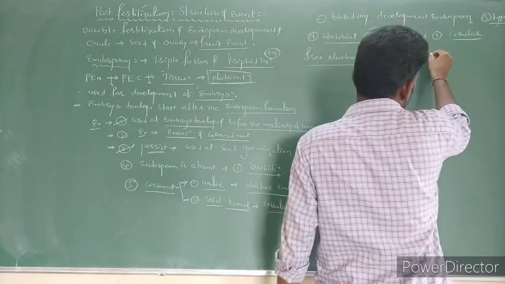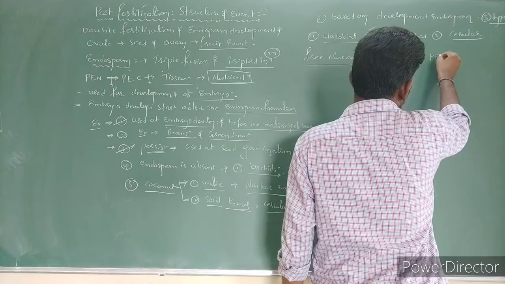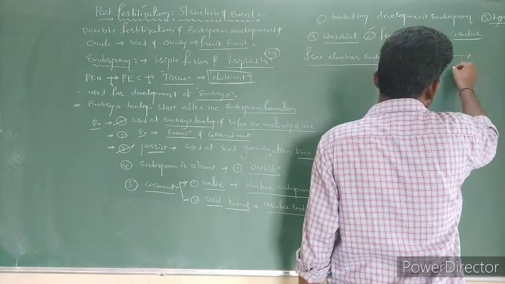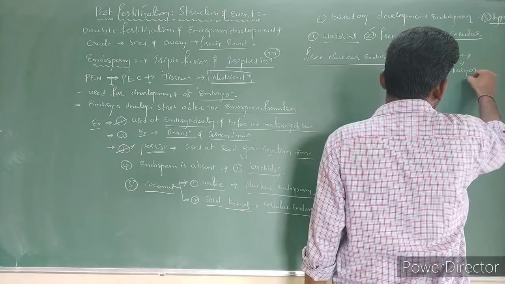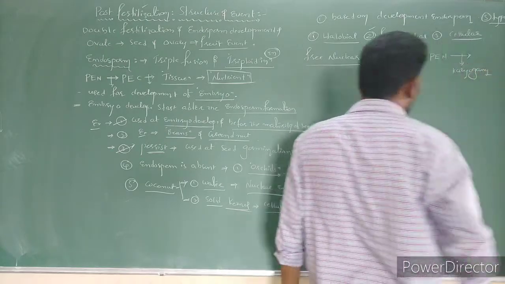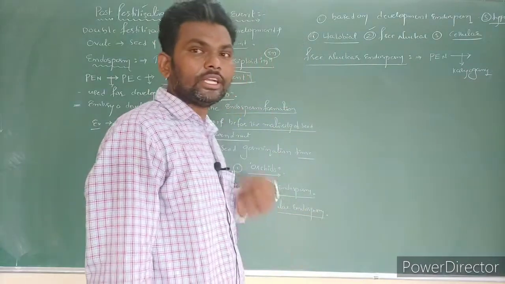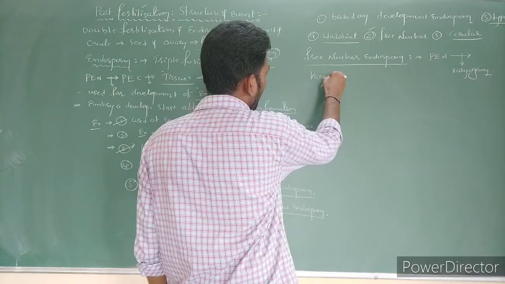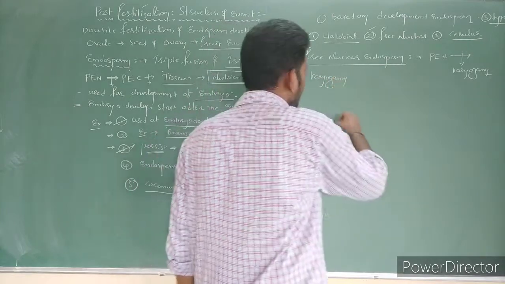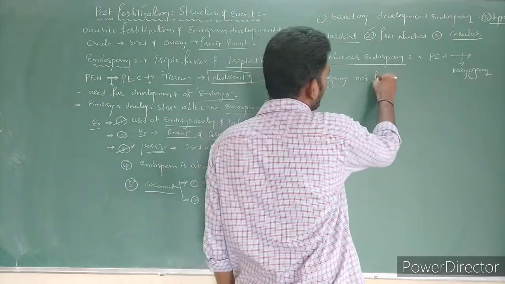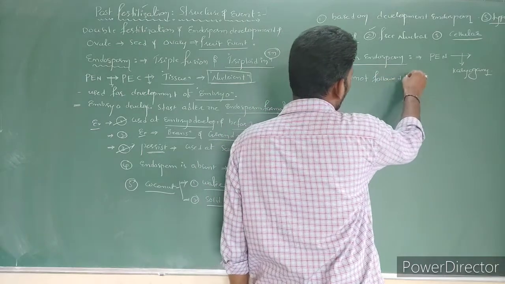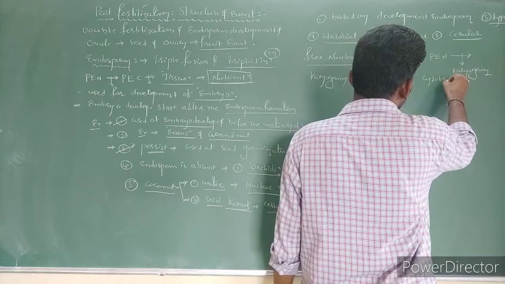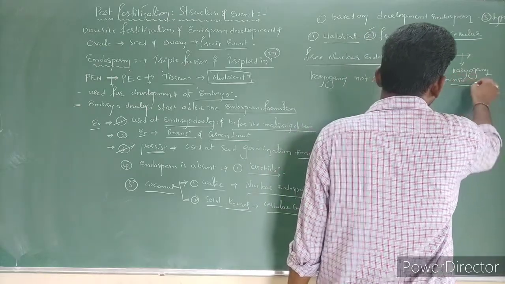Here, what do I have to write? After karyogamy, first the primary endosperm nucleus is formed, which undergoes division. After karyokinesis, it is not immediately followed by cytokinesis.